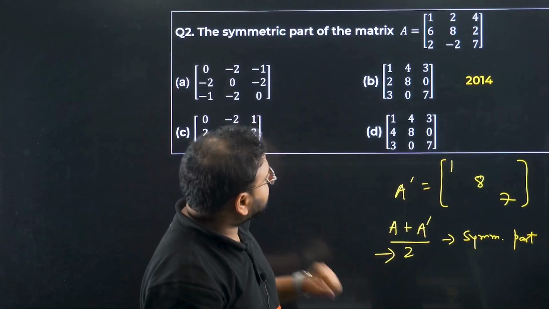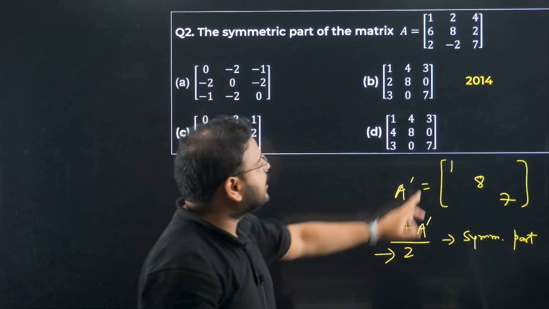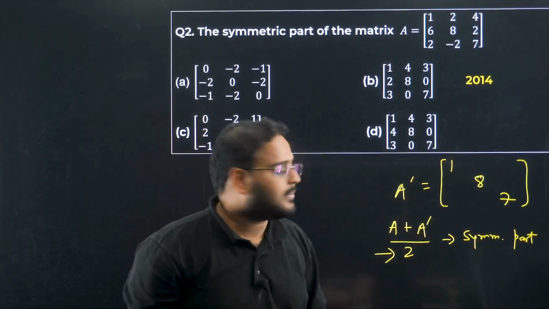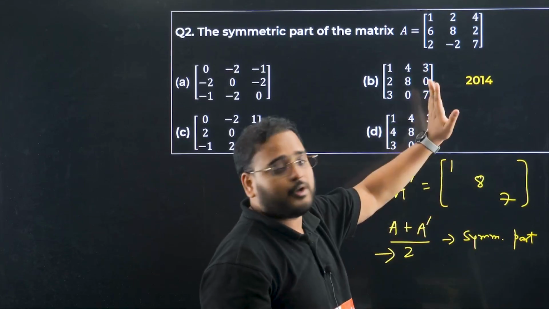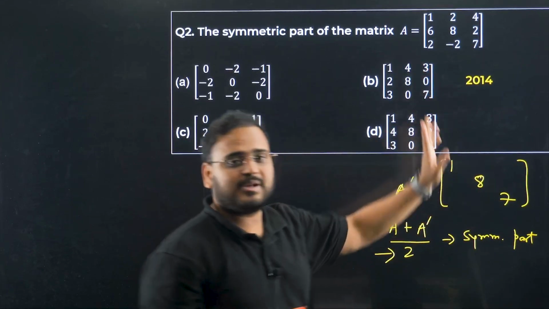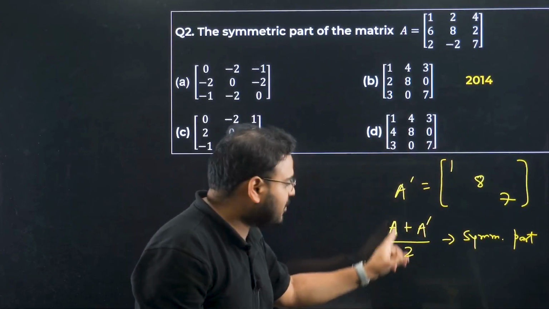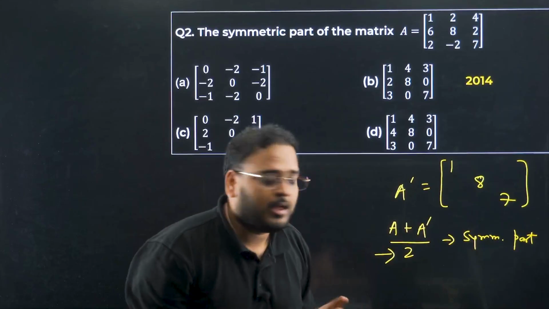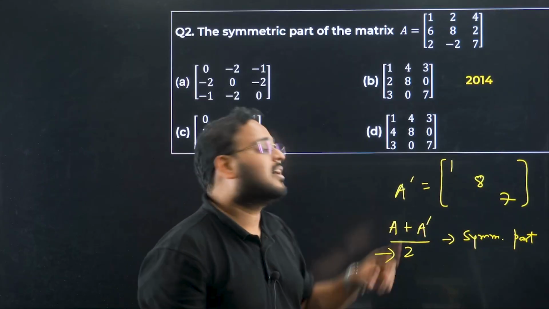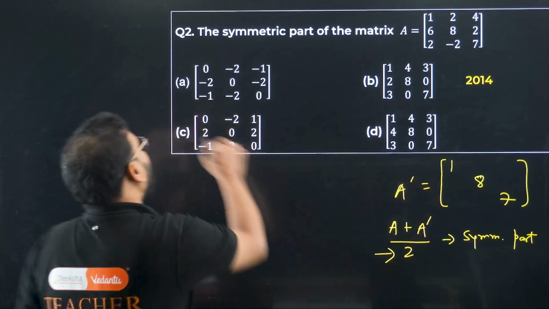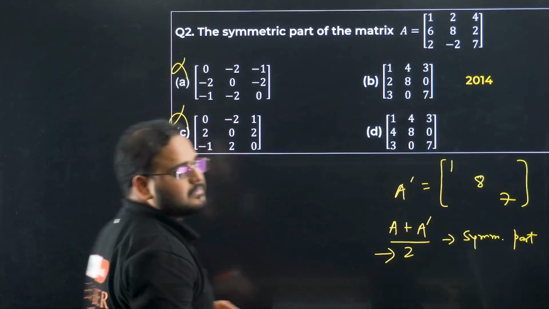Now, think about it. For A transpose, the diagonal remains the same. Now you add this A dash to A. What do you get? 1 plus 1, 8 plus 8, 7 plus 7. So you get 2, 16 and 14. Divide by 2, because that's the definition of symmetric part. When you do that, what do you get as the result? Again back to 1, 8, 7. It means option A and option C are out.